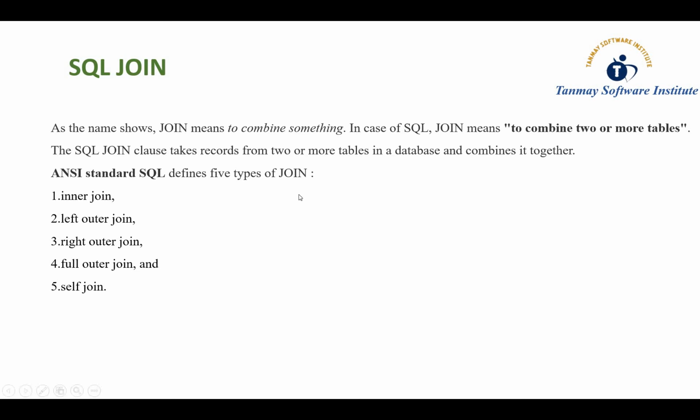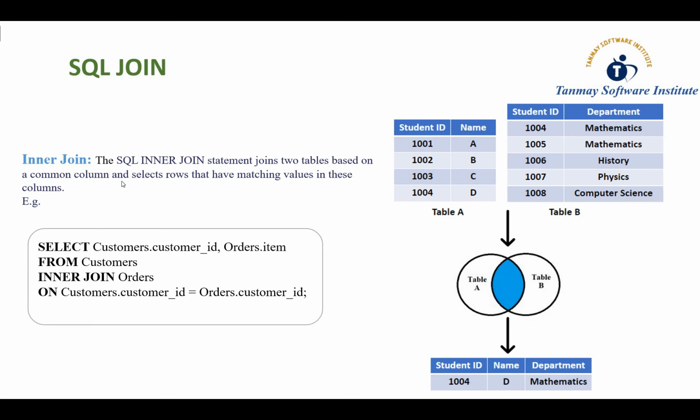There are different types of joins that we will see. The first one is inner join, then left outer join, right outer join, full outer join, and the last one is self join. First of all we will see the inner join, and we will see each join in detail. Okay, so let's first understand inner join.